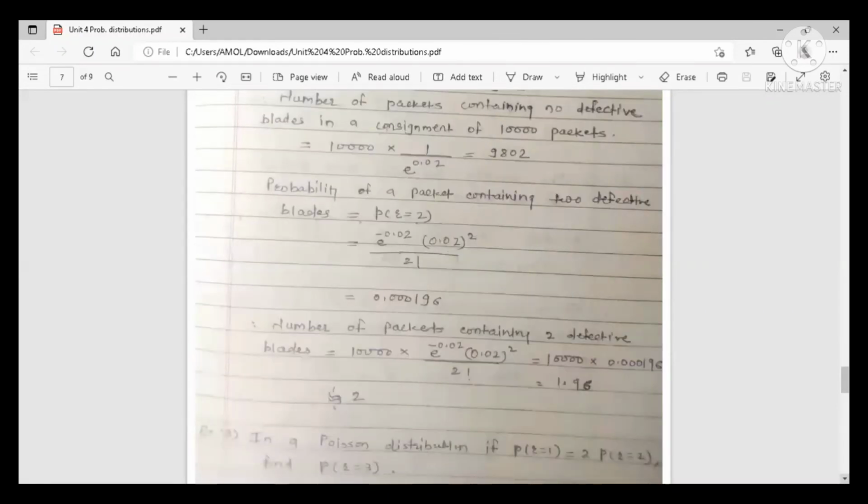Now we want the number of packets containing 2 defective blades in a consignment of 10,000 packets. So multiply that probability of a packet containing 2 defective blades by 10,000 and simplify it. So it is equal to 1.96. 1.96 means approximately 2. So there are only 2 packets containing 2 defective blades in a consignment of 10,000 packets. So this is the example of Poisson distribution.